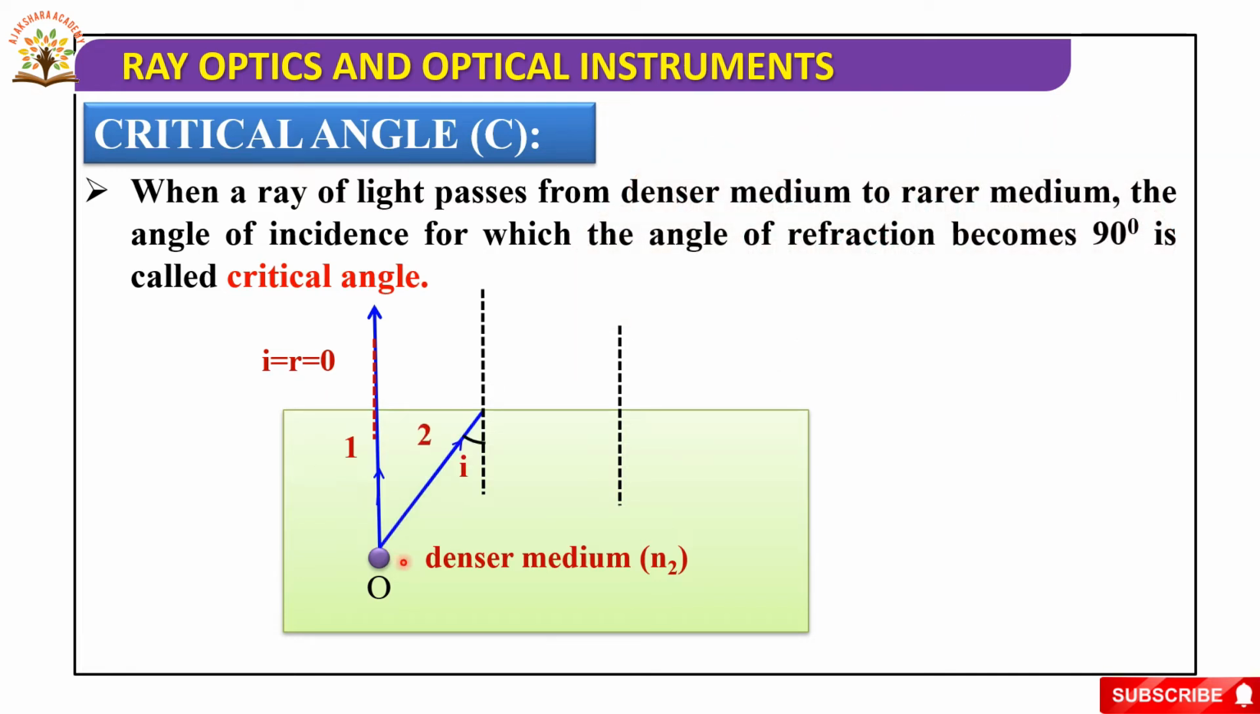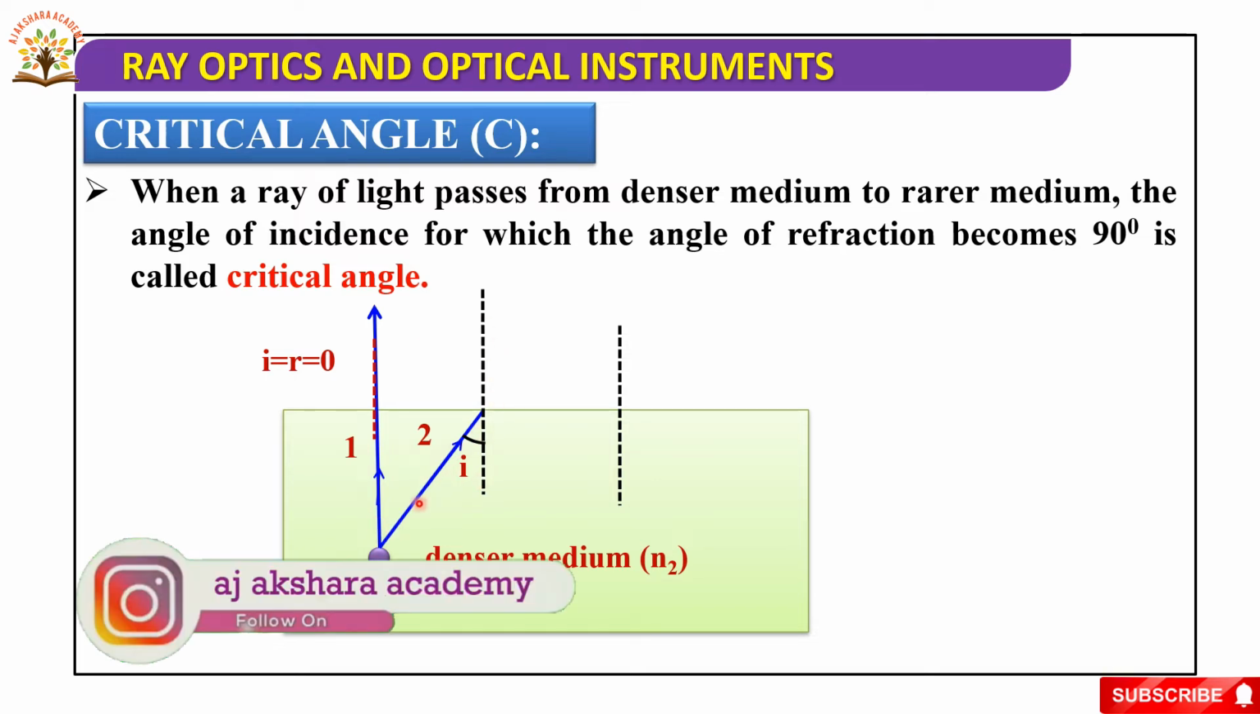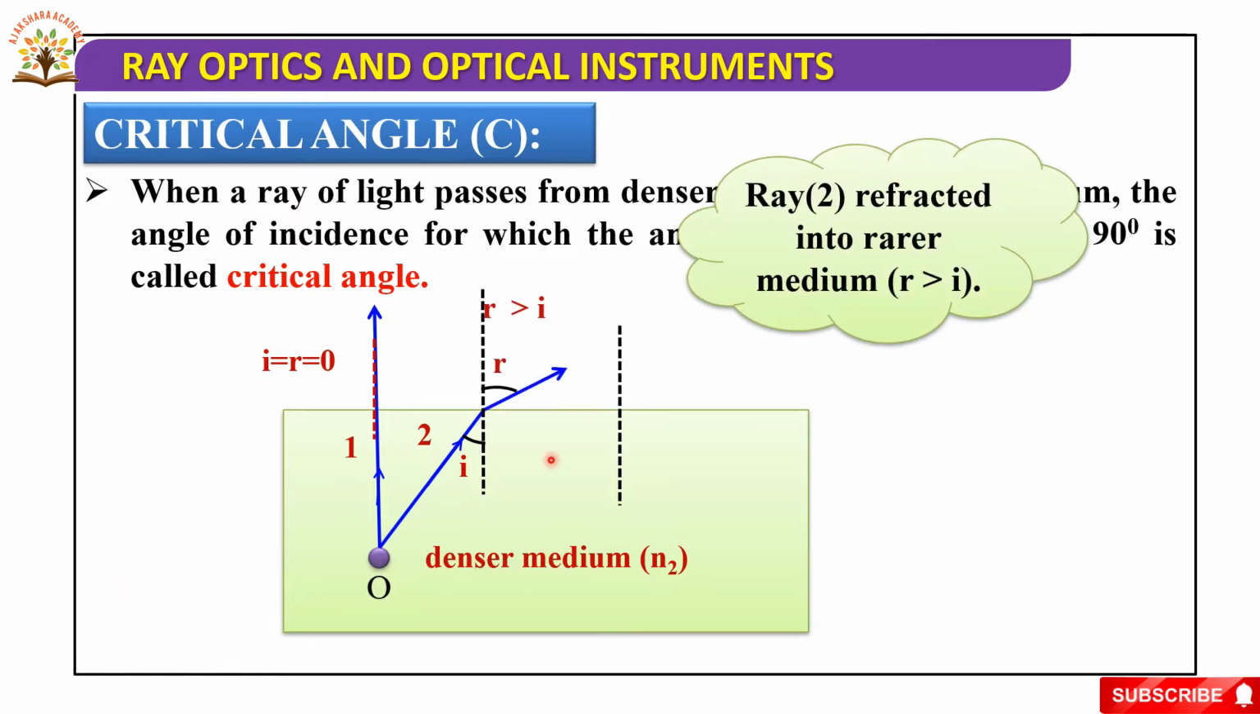Next, the second ray from O, the second light ray, is incident from the denser medium to the rarer medium. Here this is the angle of incidence. Whenever a light ray travels from denser to rarer, the refracted ray bends away from the normal. This is the refracted ray. So, the ray is refracted into the rarer medium, and r is greater than i.